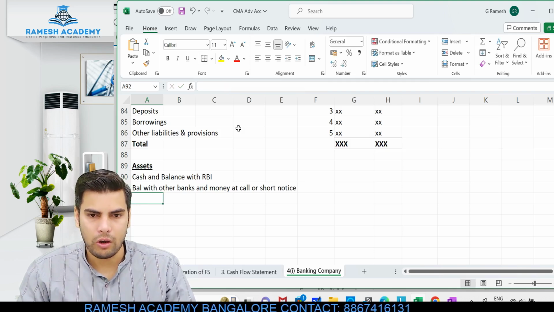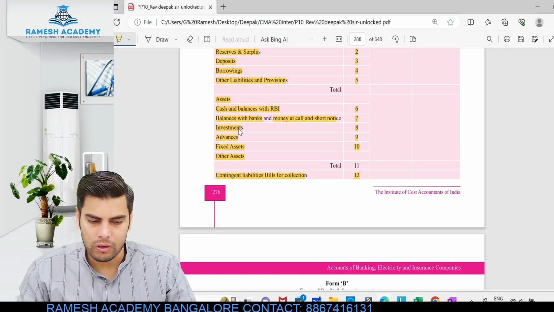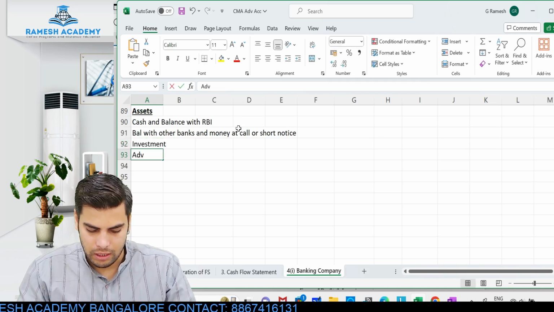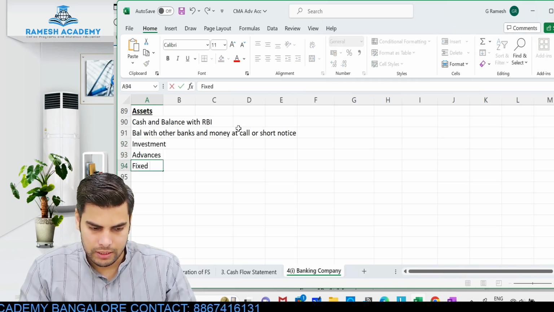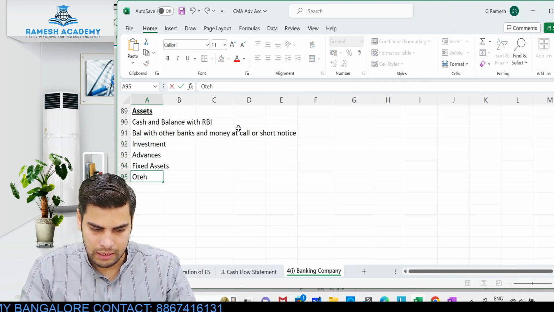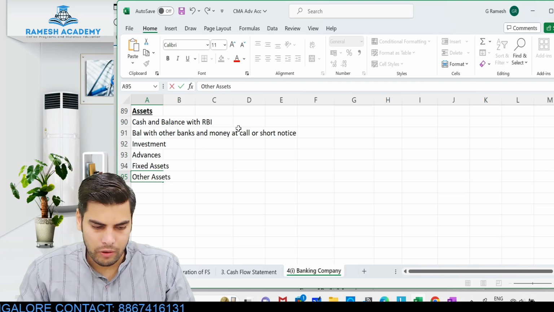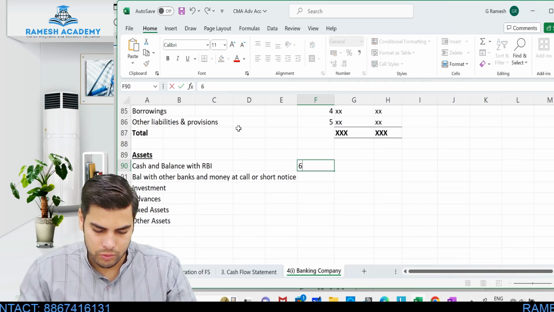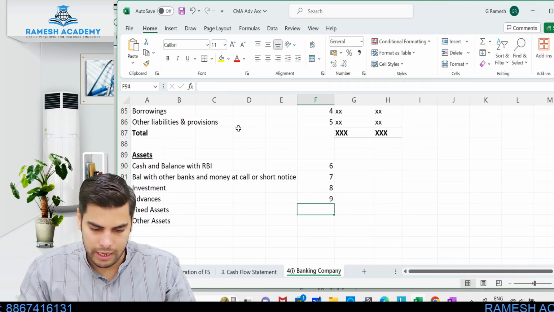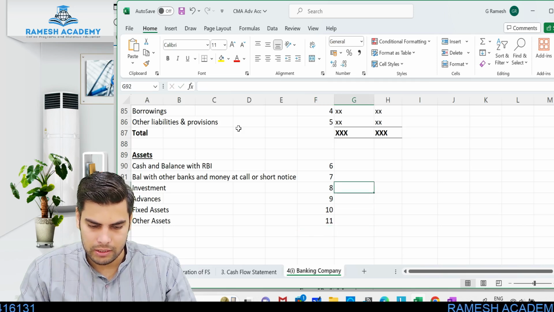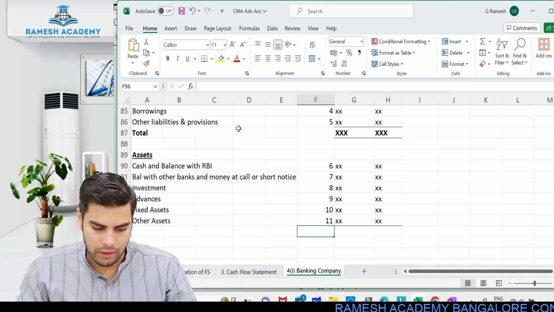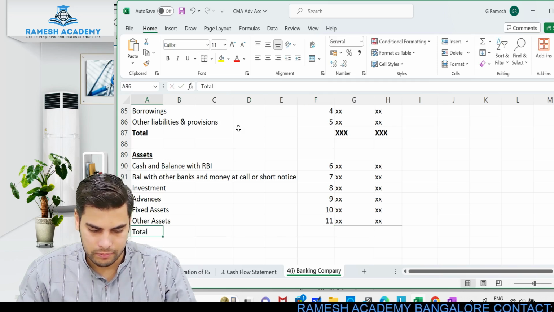Okay, so money at call or short notice, and then we have got what? Then we have got investment. Okay, so investment, advances, fixed assets, and then other assets. So here totally we have got 6 items. Okay, so 6 items. Schedule number would start from 6. This would be 6, 7, 8, 9, 10 and 11. Okay, so same way we'll be writing the figures over here. Okay, so after this you'll get to know the total.